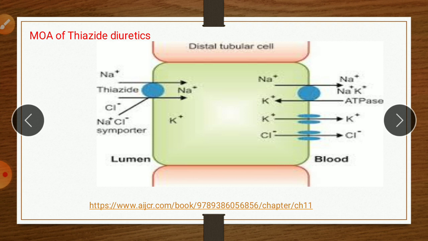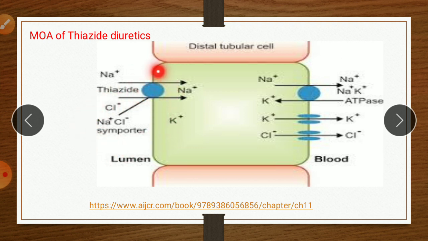So here thiazide acts on the third site, that is the distal convoluted tubule. In site 3, reabsorption of sodium and chloride occurs by the sodium chloride co-transport system, or called the sodium chloride symporter.